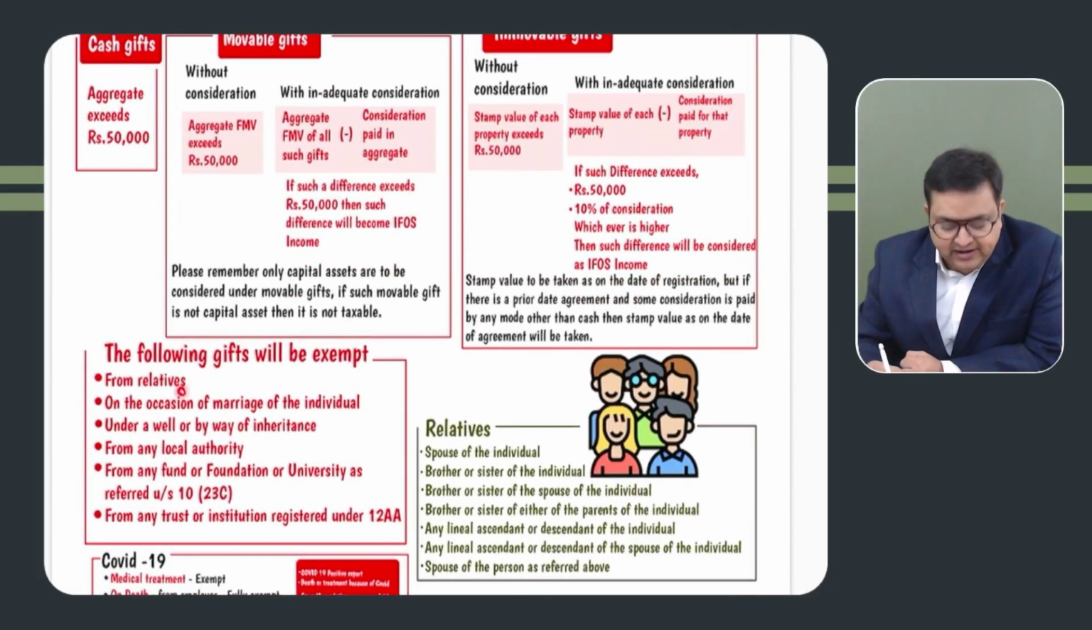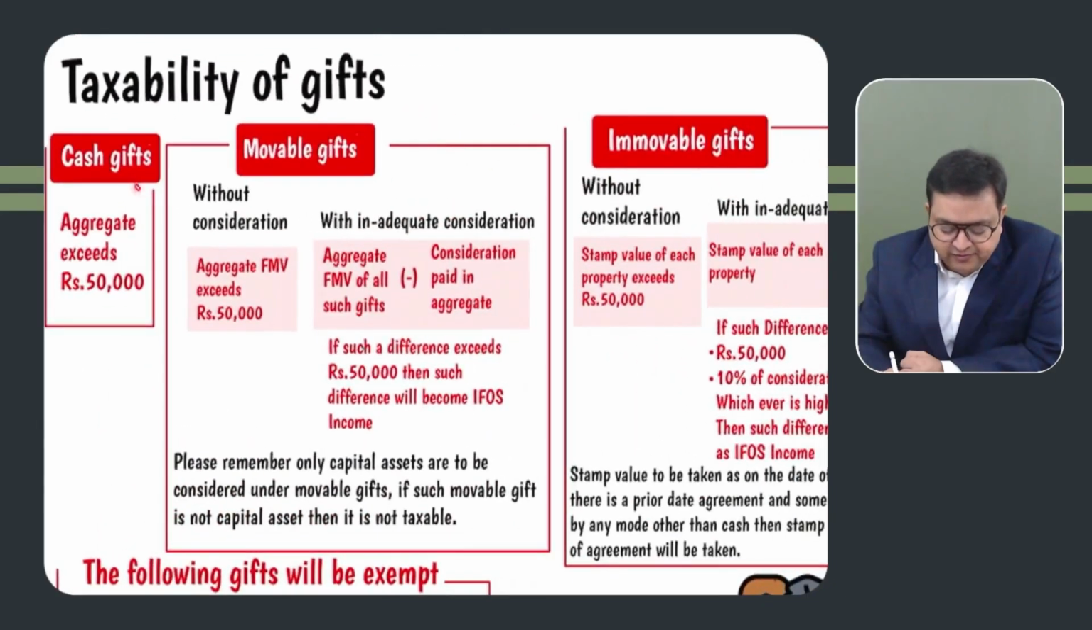If you are receiving from relatives, it would be exempt always. These are taxable gifts, right? Cash gifts would be taxable if the aggregate is more than 50,000 rupees. If it is up to 50,000, then you can ignore. But if it is more than 50,000, please make it fully taxable.